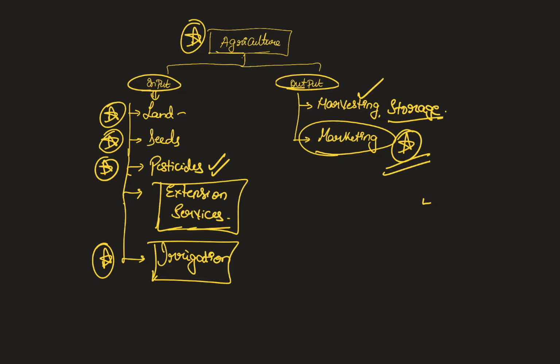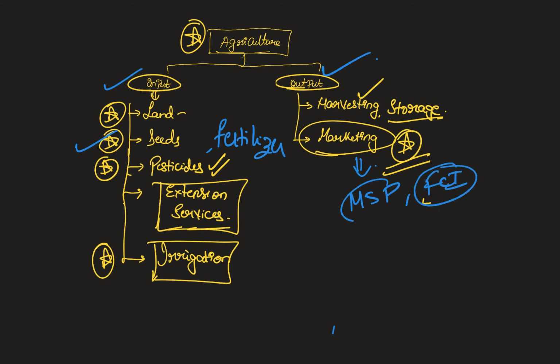At the beginning of the lecture, we categorized agriculture into input and output sides, and we have seen the important developments with respect to seeds and also fertilizers. On the output side, marketing is a very important theme. Like we have questions on MSP, what is the role of FCI, how are the costs calculated, and what are the schemes announced in the Atmanirbhar package for agricultural infrastructure upgrades. All this will constitute the other part.